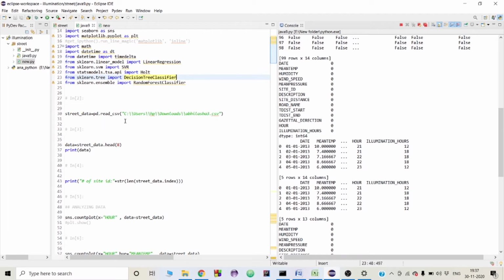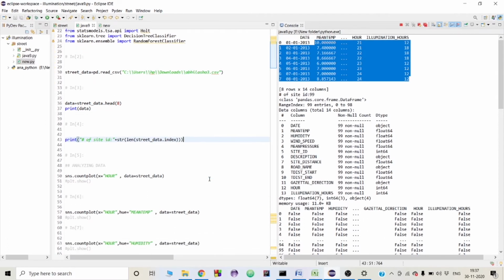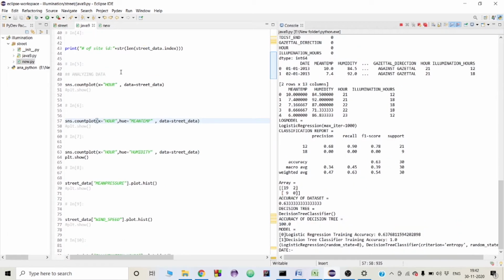Now I will import the data set, and using pandas we will read our CSV where we will see our data sets. So now I will just use my 8 rows and then I will print it. So here these are 8 rows of my data sets. Next I will print the total length of my site ID, which is present in the data sets, which is 99. Next step is analyzing the data.